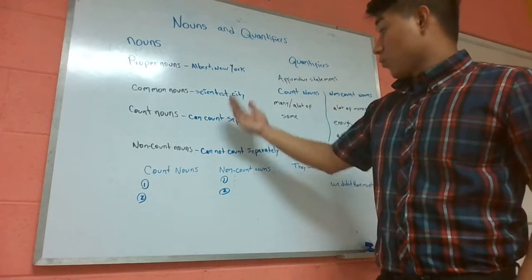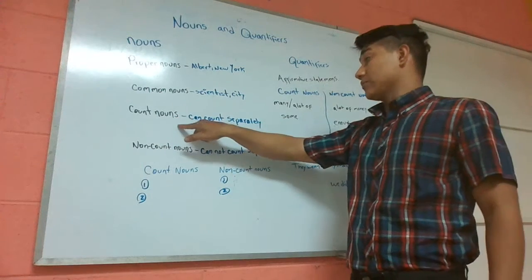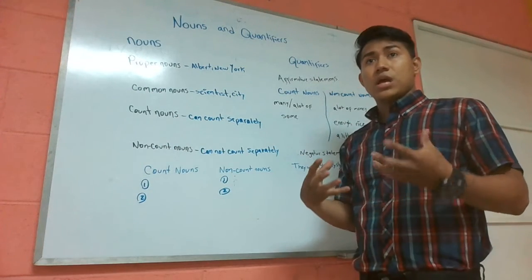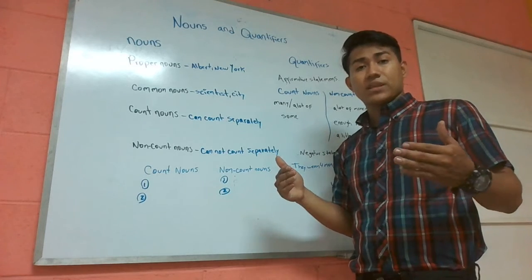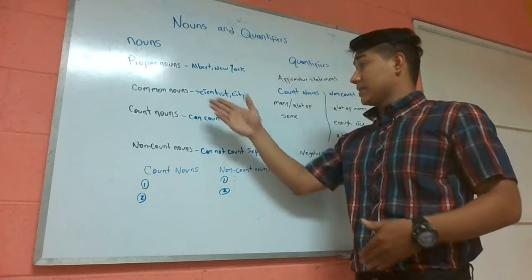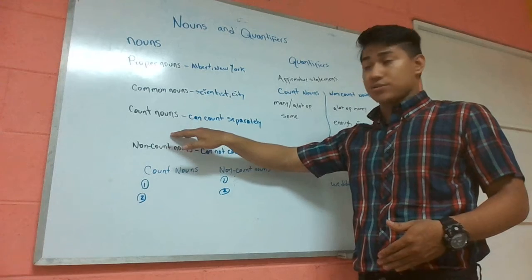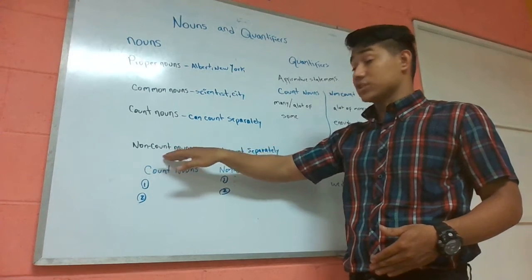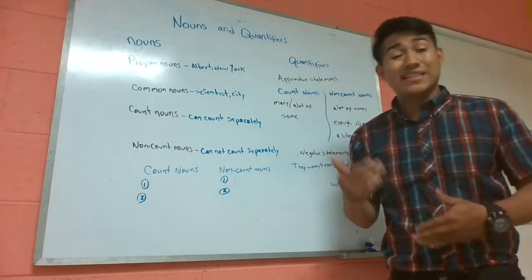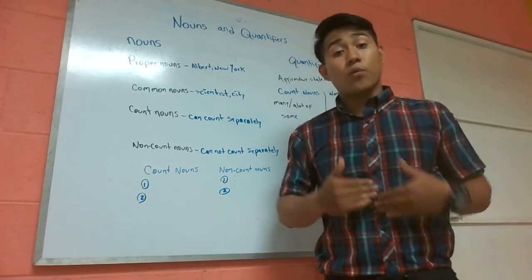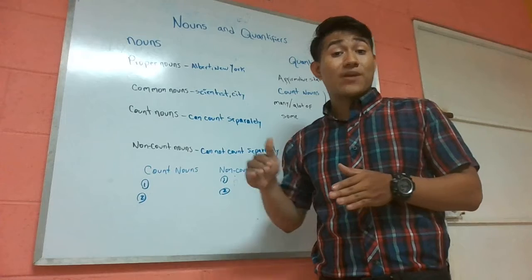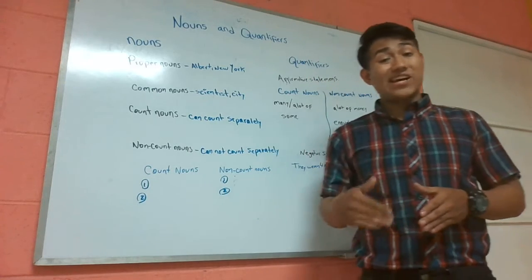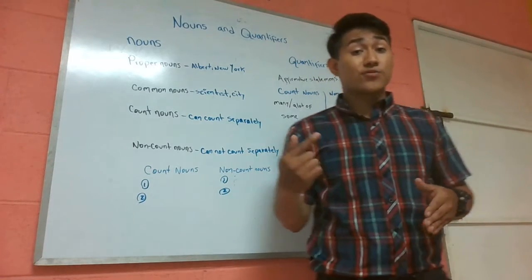But there are other nouns, the ones we can't count separately. In this case, we have the other option, which is the non-countable nouns. Non-countable nouns are when we are unable to count the things separately, because we cannot say I have one rice.